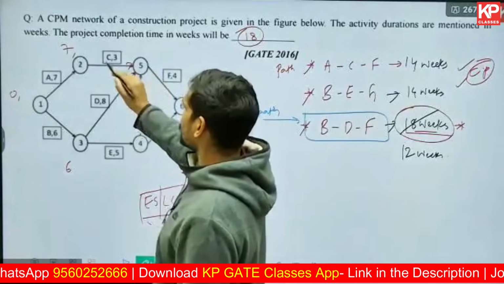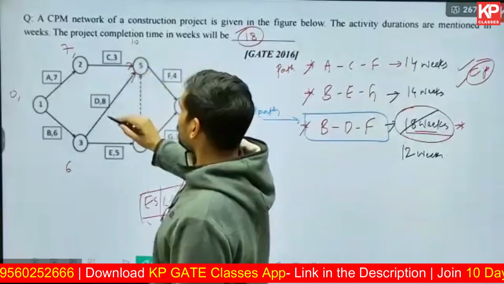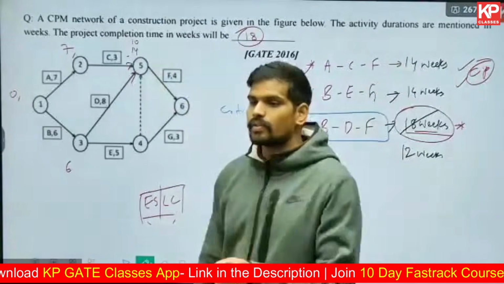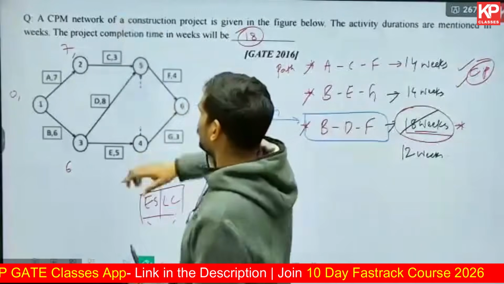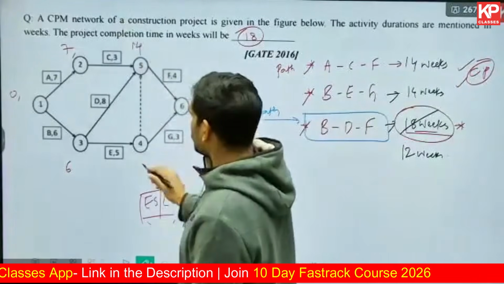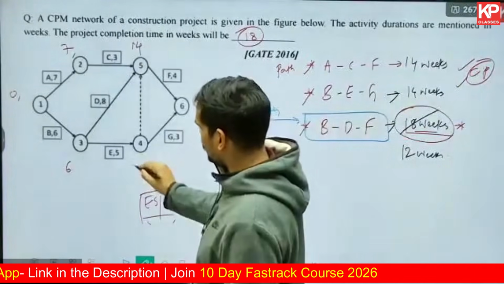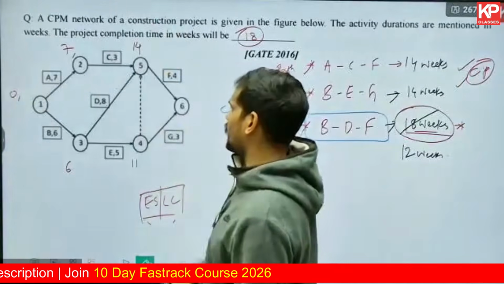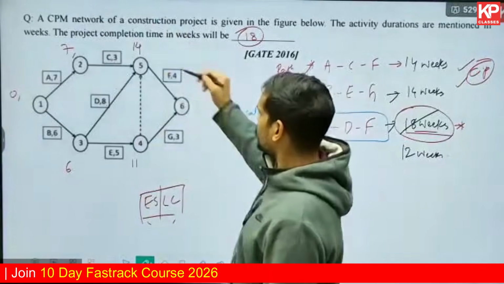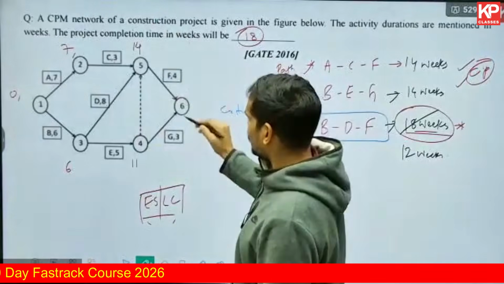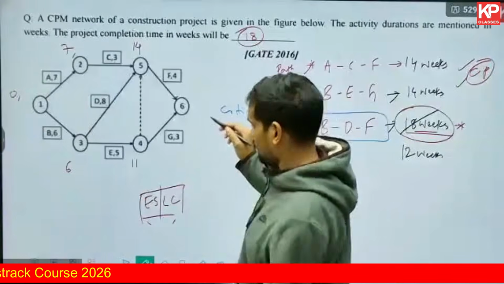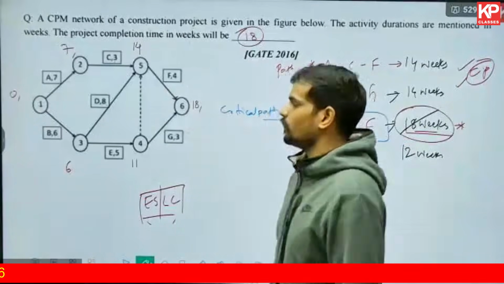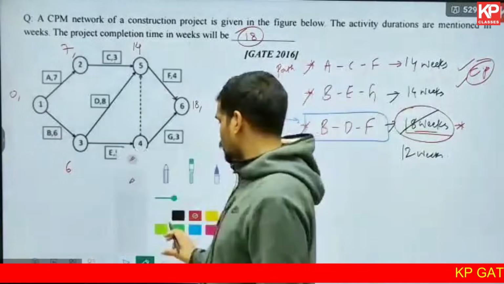Then here you have two options: either it will be 7 plus 3, 10, or it will be 6 plus 8, which is 14. In the forward pass you always carry the maximum value, so you will write 14 here. Actually there's a dummy also, so 6 plus 5 is 11, so you have an option of 11 plus 0, that is 11 also, but it will be 14, which is the maximum value. And then here you have two options, 14 plus 4, that is 18, or 11 plus 3, that is 14. The maximum value is taken into the box, 18 here. So this is the forward pass calculation, the duration.